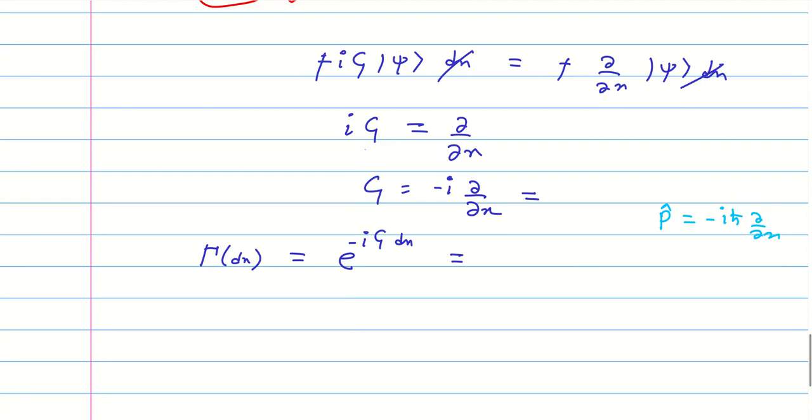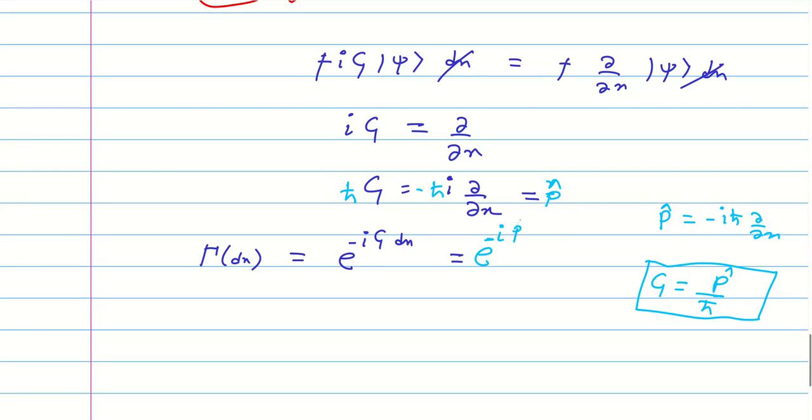So if you multiply both sides with h cross, what you get is P. So what is our G then? G is nothing but P by h cross. So we got the translation operator.